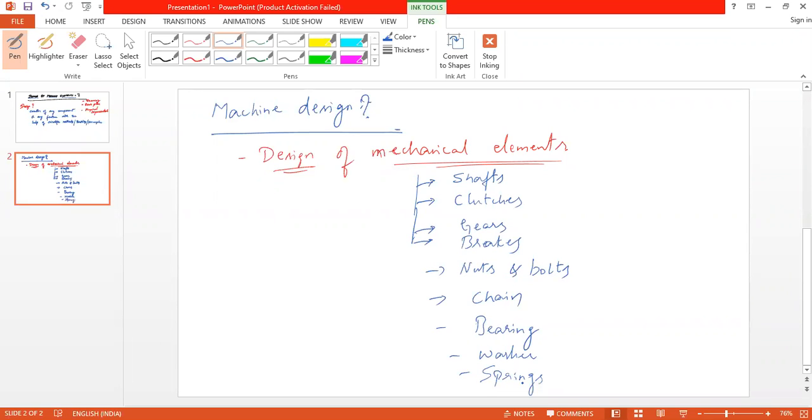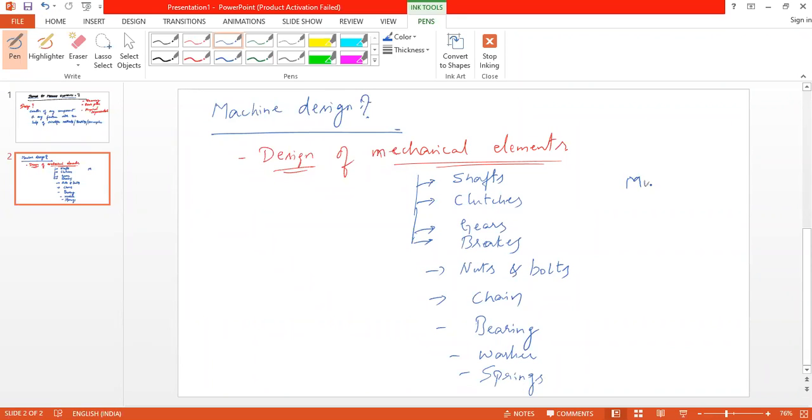Can we call spring a mechanical element? Yes, sir. Okay. Any other? Sir, mufflers. Okay, muffler.